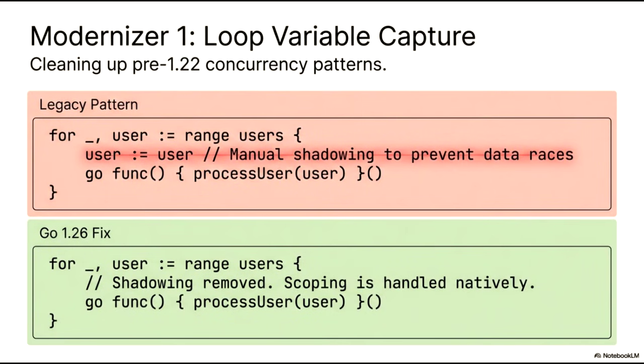Modernizer 1 addresses loop variable capture by cleaning up concurrency patterns used prior to Go 1.22. In the legacy pattern, the loop variable was shared across all iterations, requiring developers to manually shadow it inside the loop to prevent data races. This user := user syntax was a necessary but repetitive idiom used to ensure each goroutine captured a local copy of the data. As shown in the Go 1.26 fix, this scoping is now handled natively by the compiler. Each iteration effectively receives its own instance of the variable, allowing us to remove the redundant shadowing and write cleaner, more intuitive concurrent code.